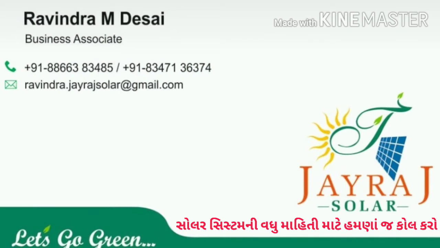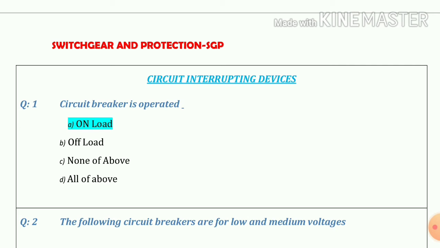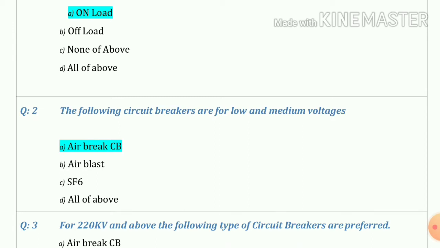Now we are going to discuss MCQ for circuit interrupting devices. Question number 1. Circuit breaker is operated on load. Question number 2. The following circuit breakers are for low and medium voltages. So our answer is air brake circuit breaker.